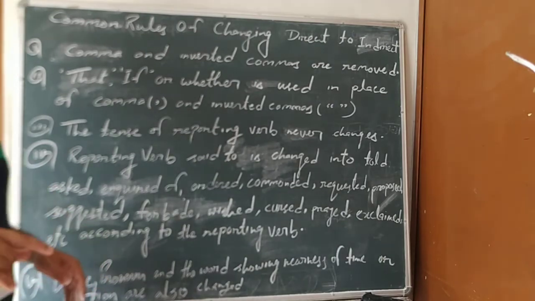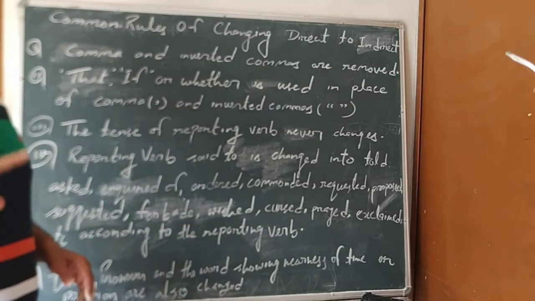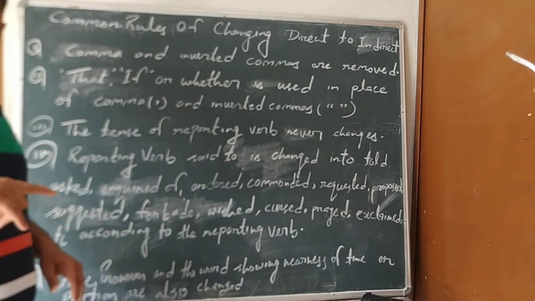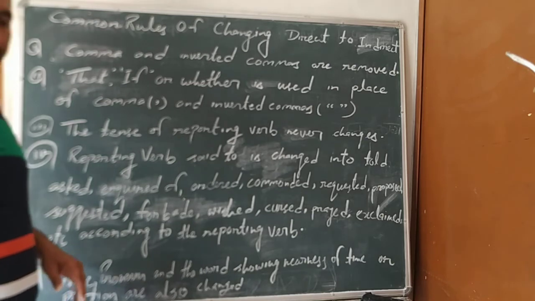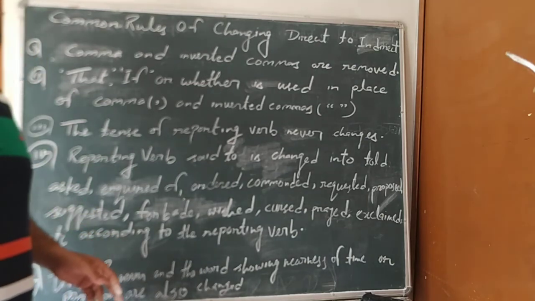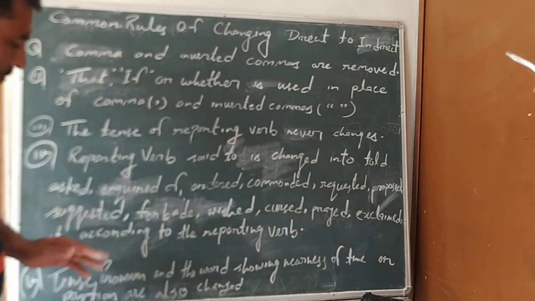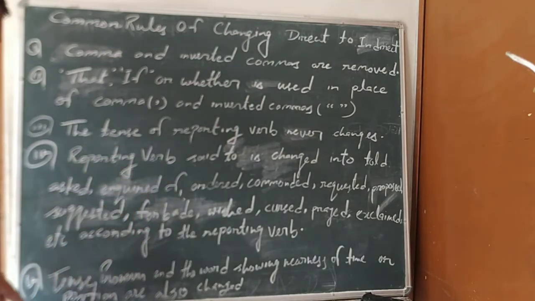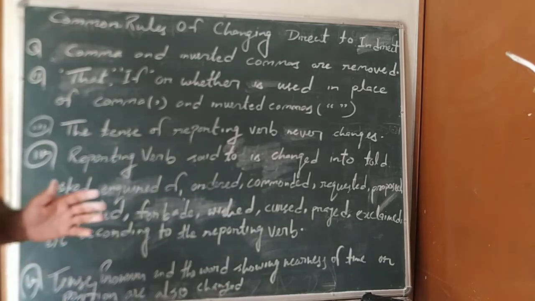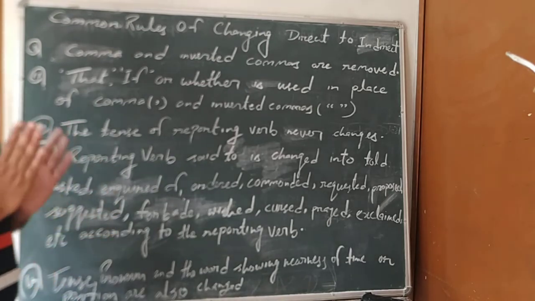Like that, this changes into that, these changes into those, now changes into then, today changes into that day, tomorrow changes into the next day, like this. So these are the common rules of changing direct to indirect.